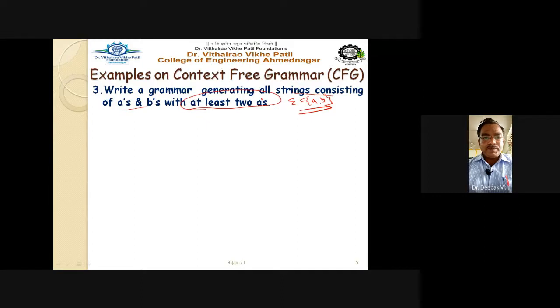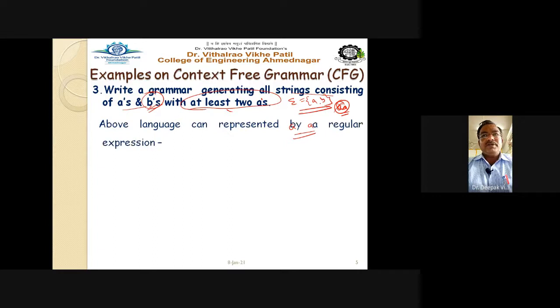Their location is not given, so it is not said that they are consecutive A, and the number of B is also not fixed here. So these are the probabilities. Try to solve it.